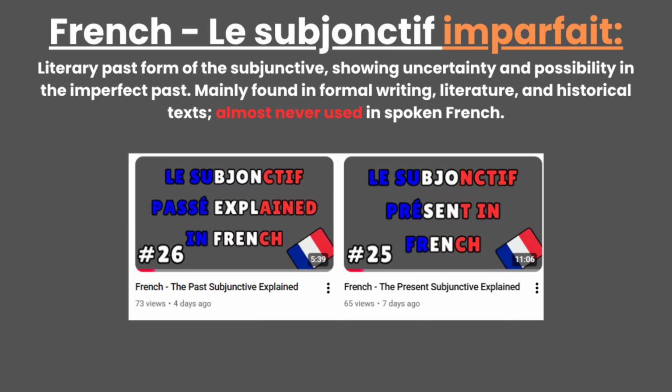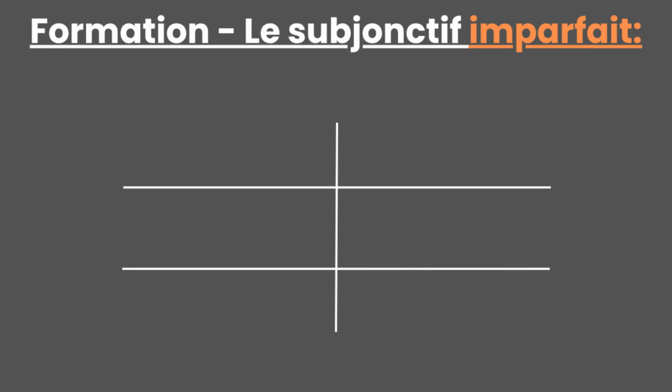In my previous videos, I gave a full explanation of what makes the mood, so I highly recommend watching them before continuing with this lesson, as they will help you understand all subjunctives in French. So, we don't need to explain the mood in this video, because we should already know what it is and what makes it. We can immediately start with the formation of the imperfect subjunctive.